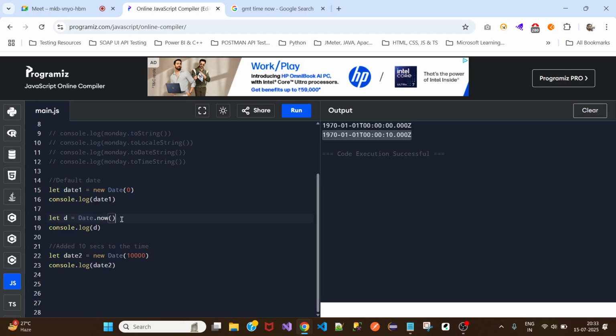For that we don't pass any parameters, and we say Date.now. When we use the now method, it will print only the milliseconds. It doesn't print the date format or the time format. It will only provide the milliseconds count from the default date till now.